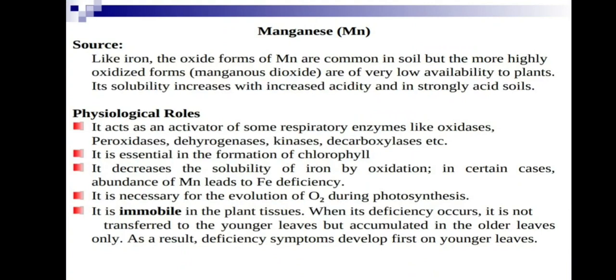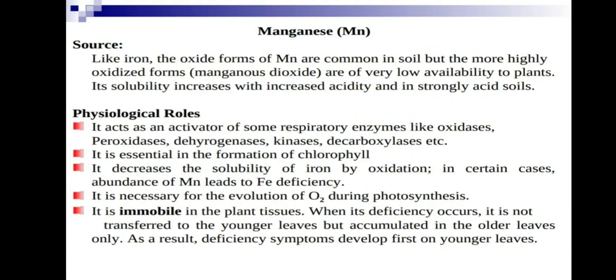It is essential in the formation of chlorophyll. Manganese and iron both are essential for formation of chlorophyll. It decreases the solubility of iron by oxidation. In certain cases, abundance of iron manganese leads to iron deficiency. This must be kept in our mind.